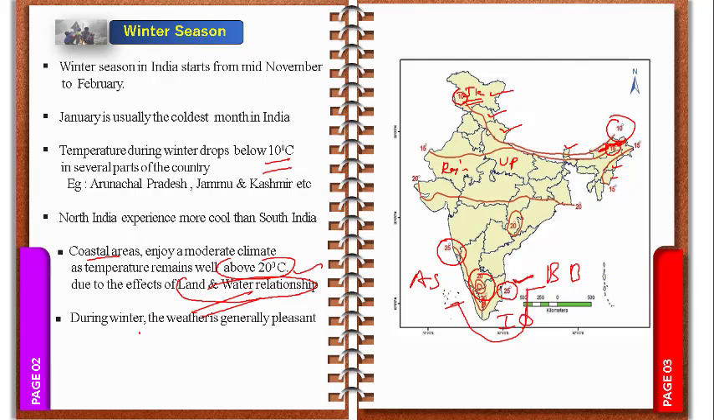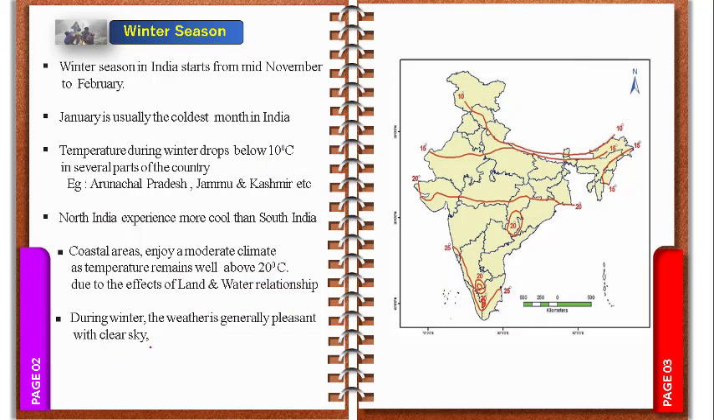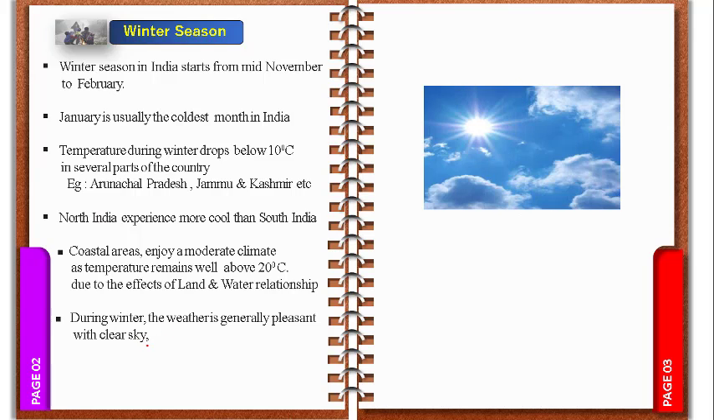So during winter, the weather is generally pleasant with a clear sky. Remember the characteristic of the winter season, how it is generally pleasant with a clear sky. Here you can find how it looks, the clear sky and very good sunshine. Now also, just look, because it is a winter season, early in the morning just observe, the same as this you can find in our surroundings.